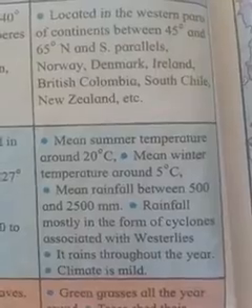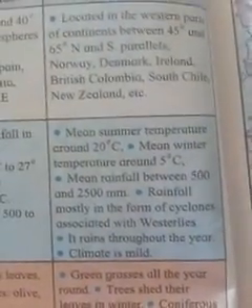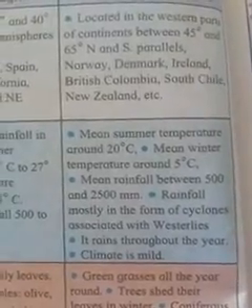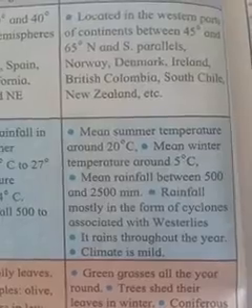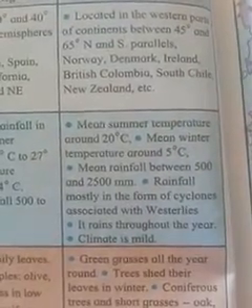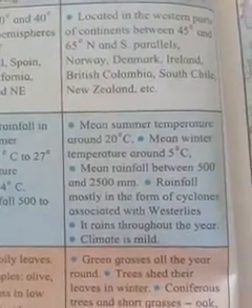Then what is the climate of this region? Summer temperature is around 20 degrees Celsius. Mean winter temperature is 5 degrees Celsius. Mean rainfall is between 500 to 2500 millimeters. Rainfall is mostly in the form of cyclones associated with the westerlies. It rains throughout the year. Climate is mild.